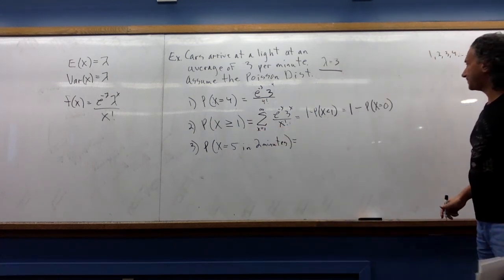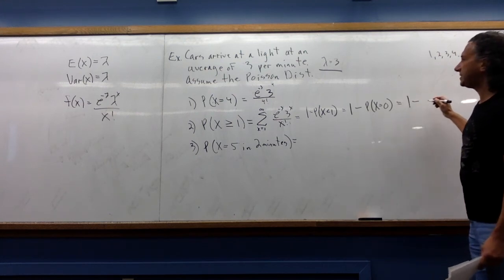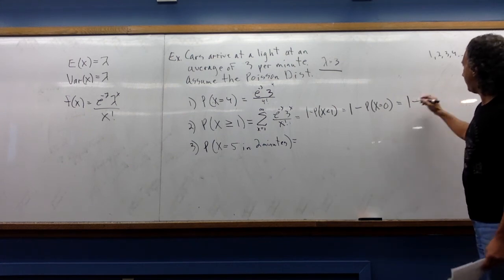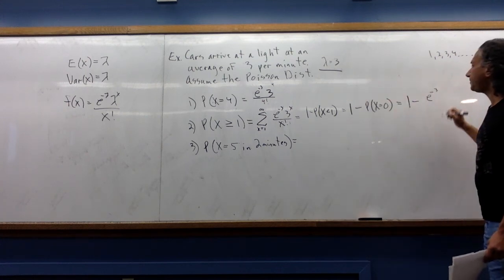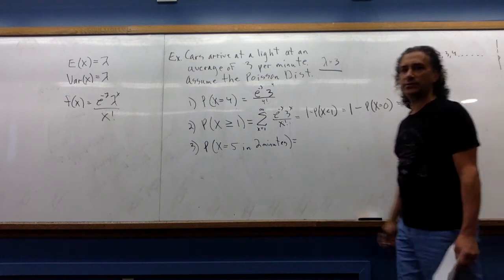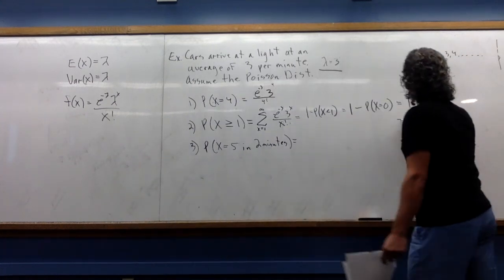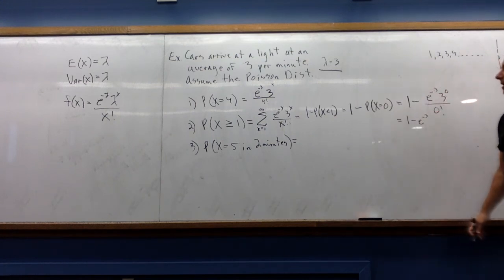All right, so doing that, we see that this is 1 minus e to the minus lambda, so e to the minus 3, 3 to the x, which is 0, over 0 factorial. And 3 to the 0 is 1, 0 factorial is 1, so we get 1 minus e to the minus 3. And that's it.